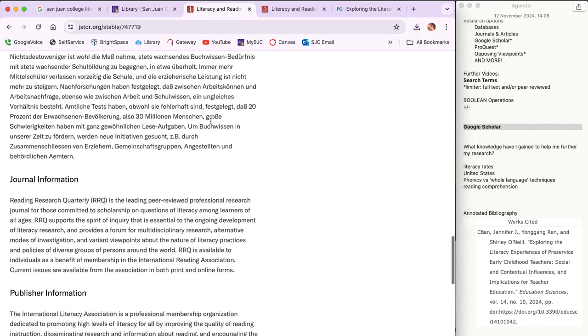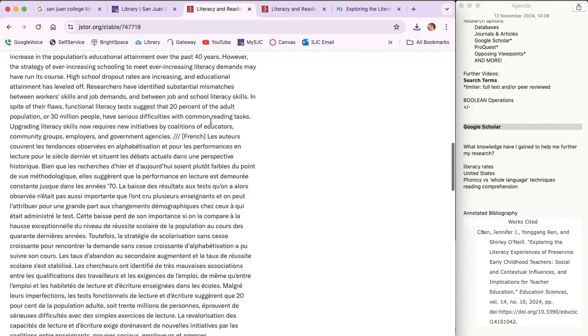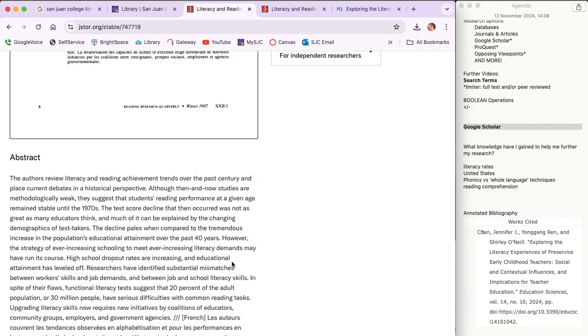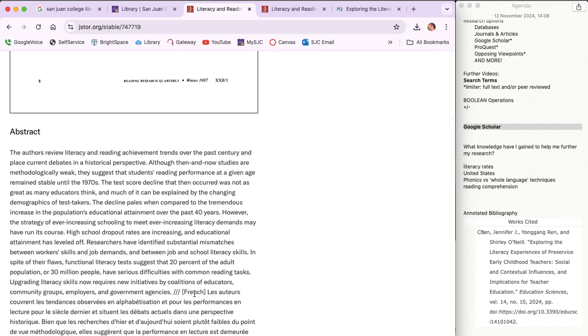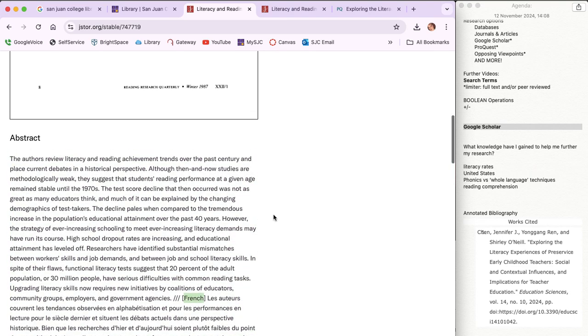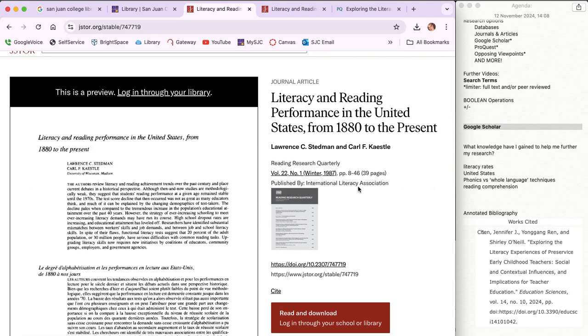So it gave me an abstract. It started to show me sort of what's happening. And it gives it to me in French as well. So it gives me lots of interesting things. And I've decided that I want this article. So what I'm going to do is grab this.